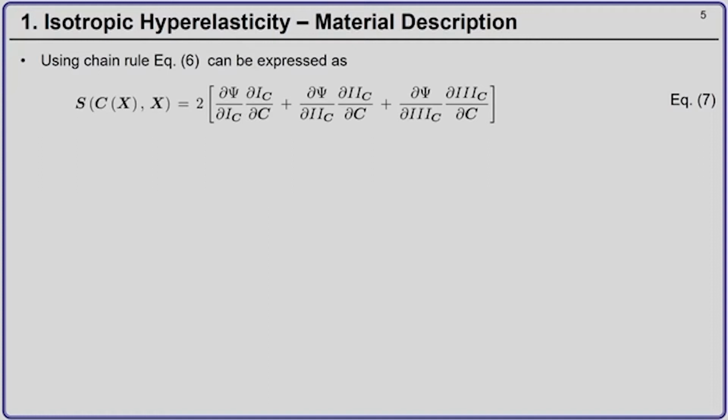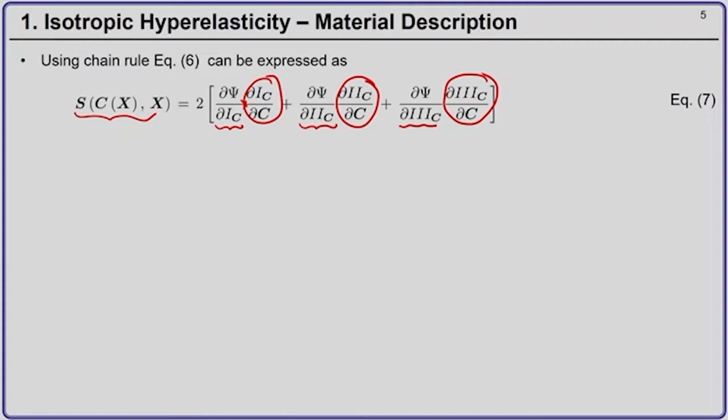Now I can use the chain rule in equation 6, and then I can express the second Piola-Kirchhoff stress tensor as twice of the sum of del psi by del I_C into del I_C by del C, plus del psi by del II_C into del II_C by del C, and del psi by del III_C into del III_C by del C. This is the simple chain rule which has been applied.